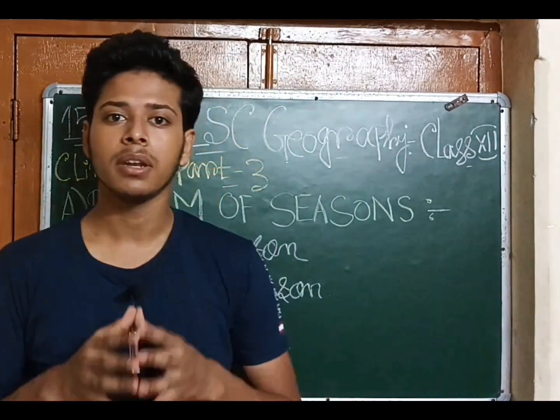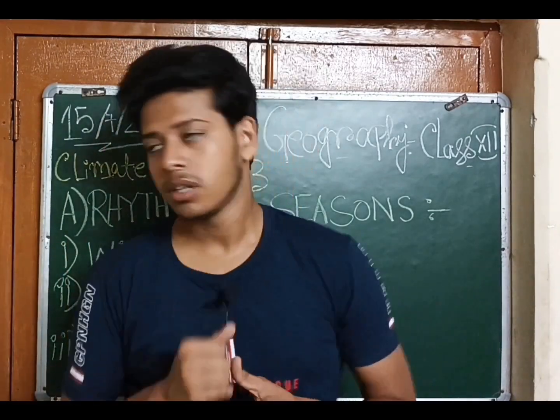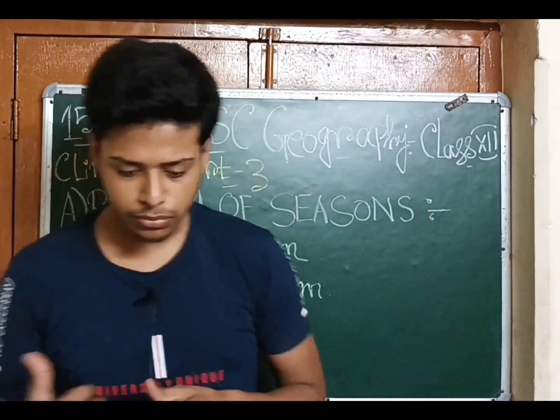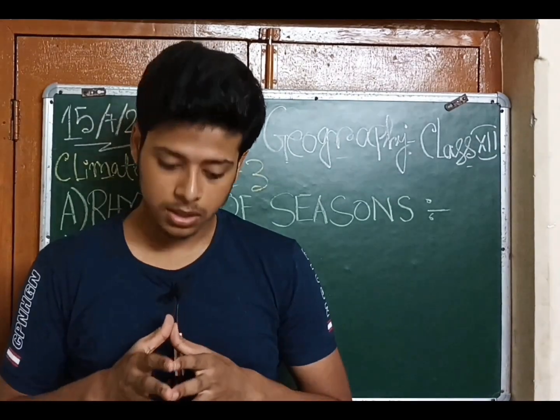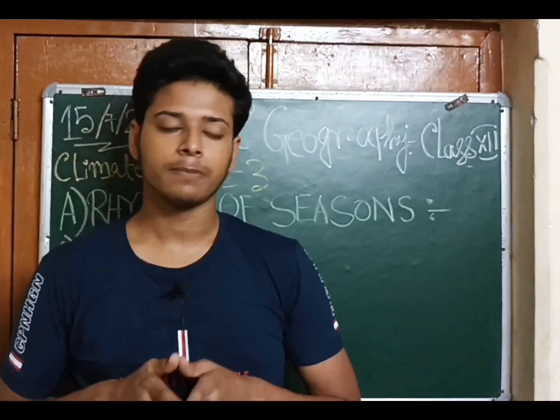There are 5 main seasons under the rhythm of seasons. The primary 3 seasons are the winter season, the summer season and the rainy season. There is also the season of the retreating monsoon.